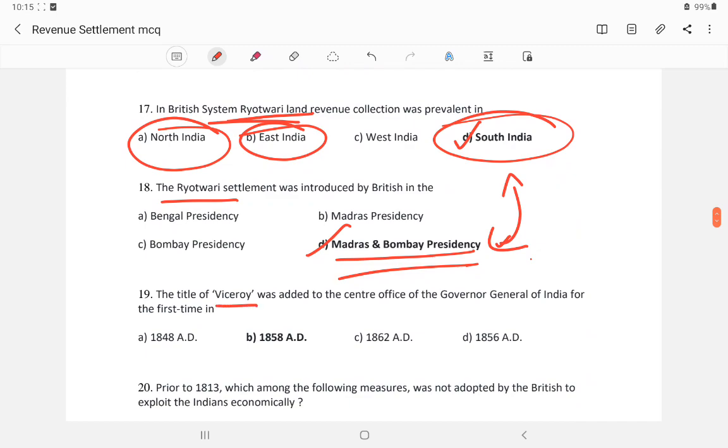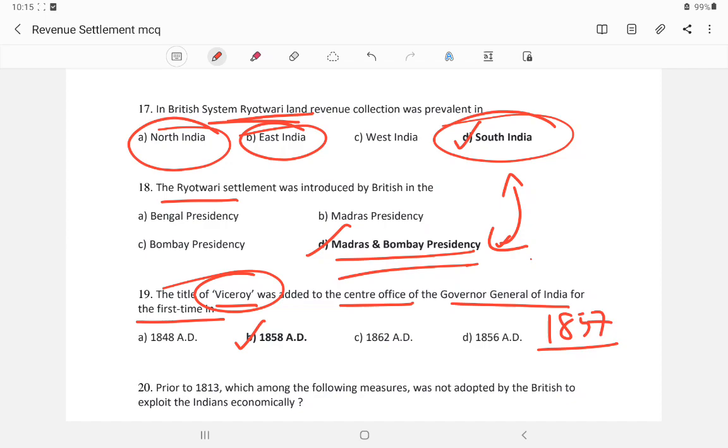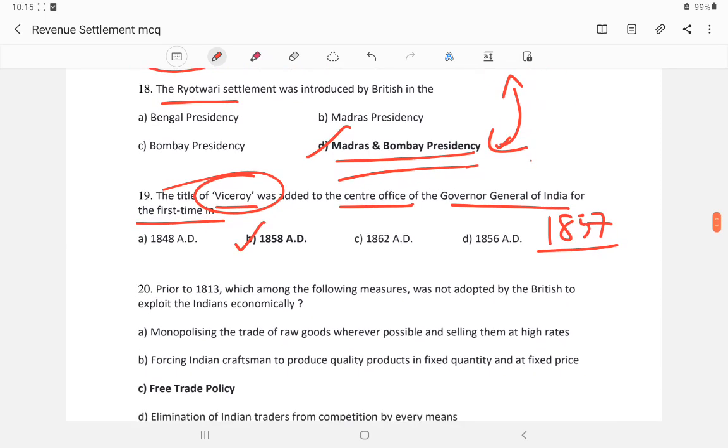The title Viceroy was added as a central office to the Governor General for the first time by the Government of India Act 1858. After the revolt of 1857, Lord Canning established himself as the first Viceroy.